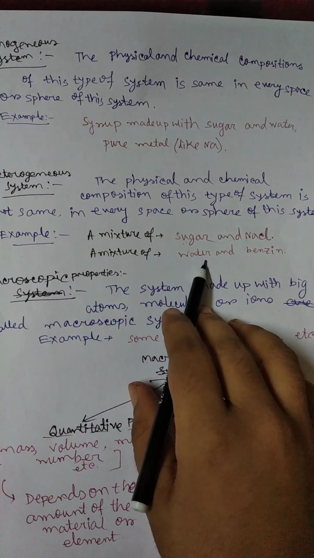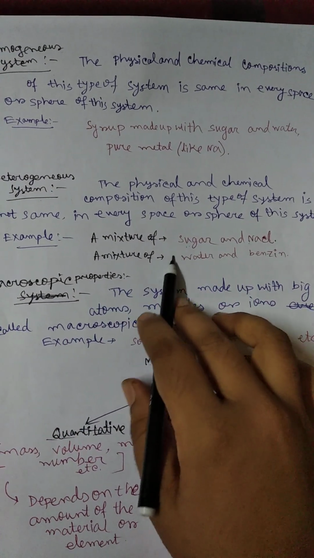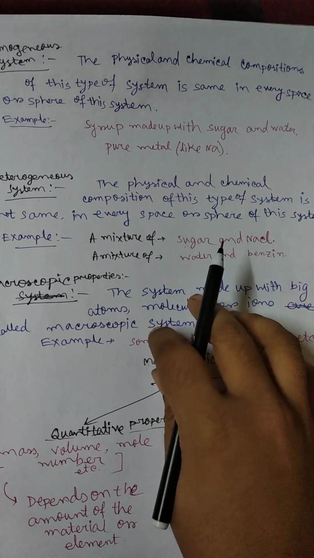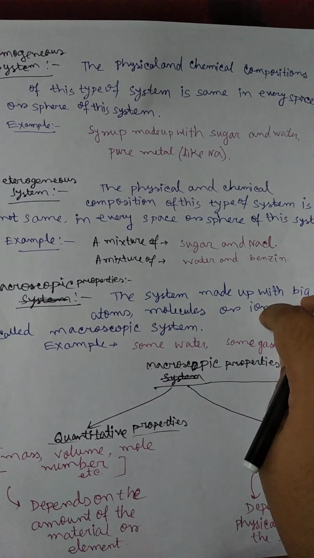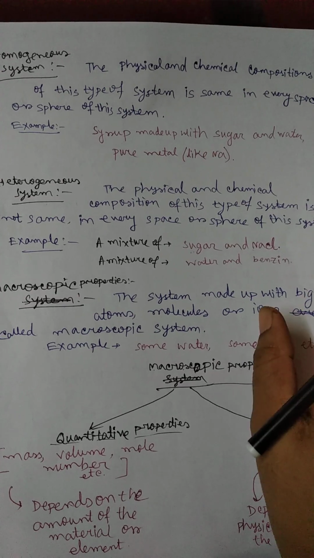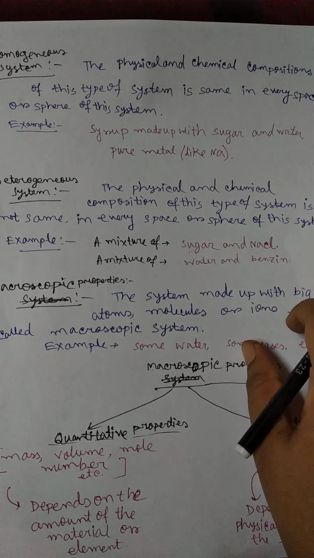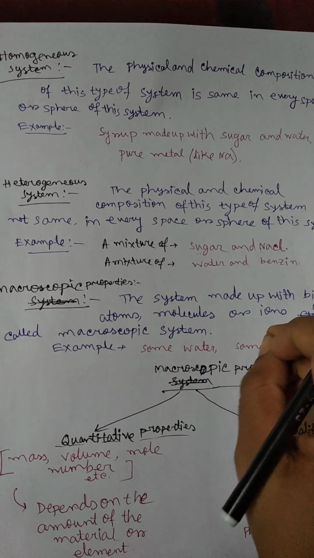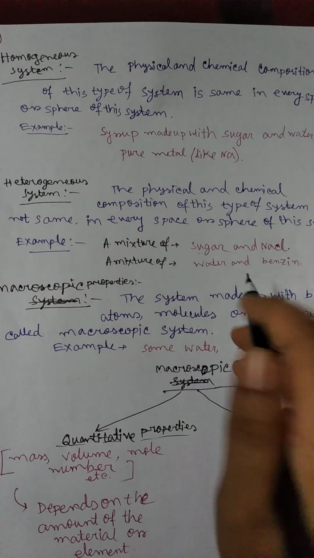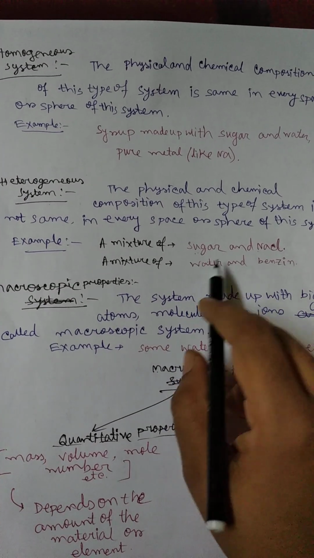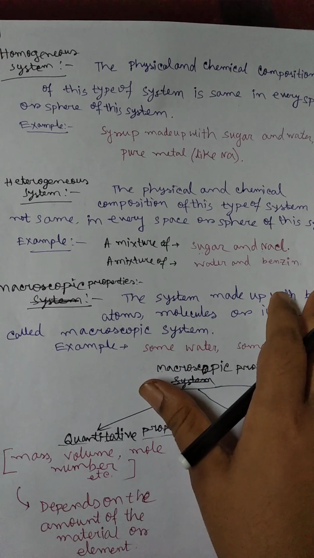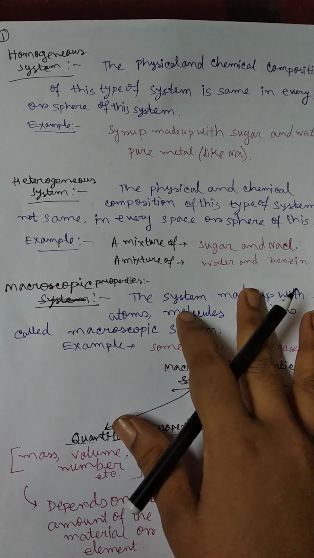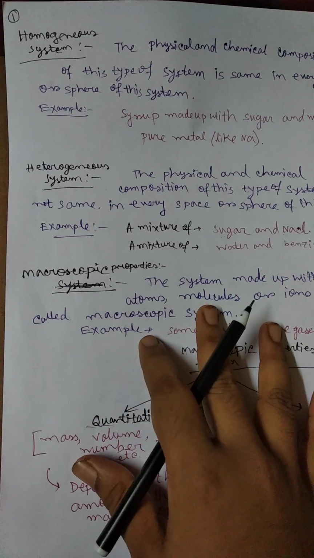The mixture of water and benzene. Water is in liquid form and benzene is also in liquid form, but benzene is an organic compound and water is an inorganic compound. So these are two different types of composition. So a mixture of water and benzene is a heterogeneous system.